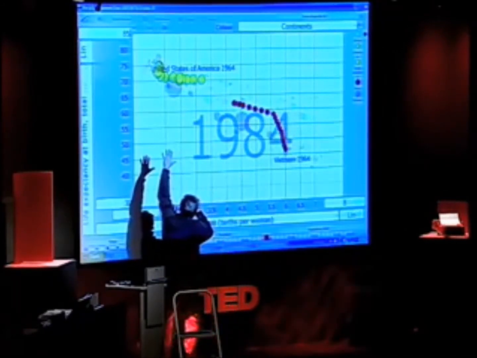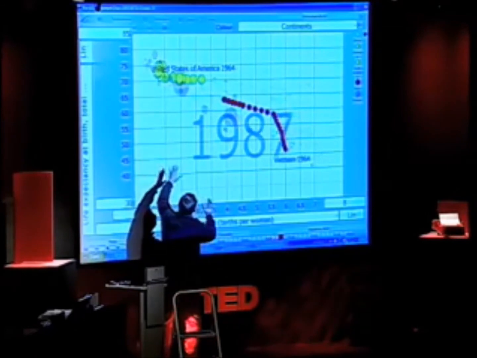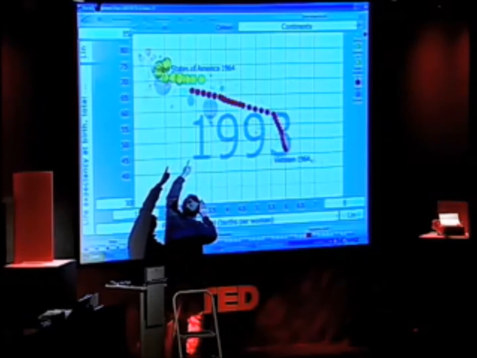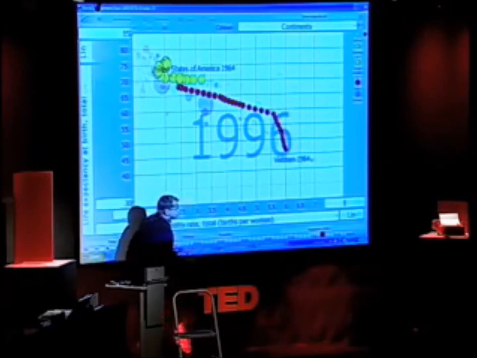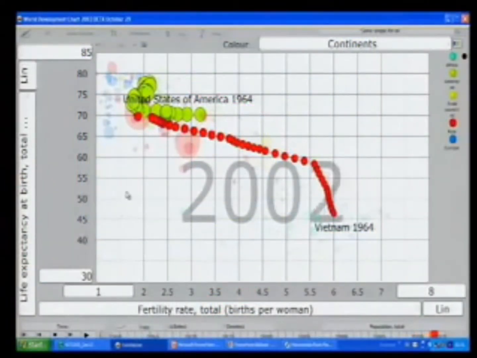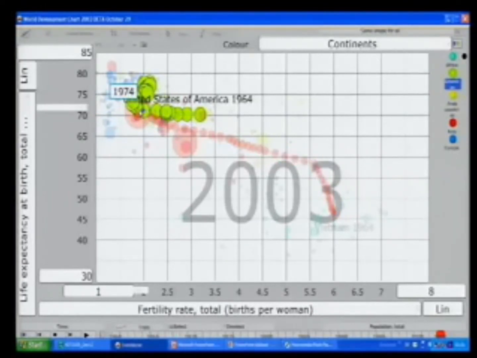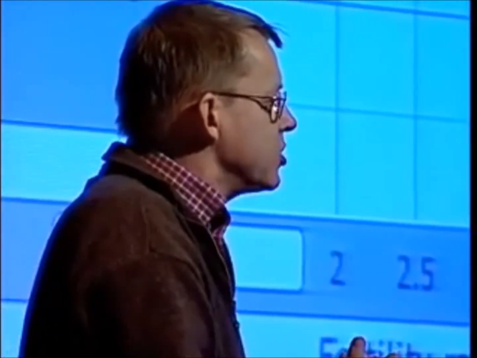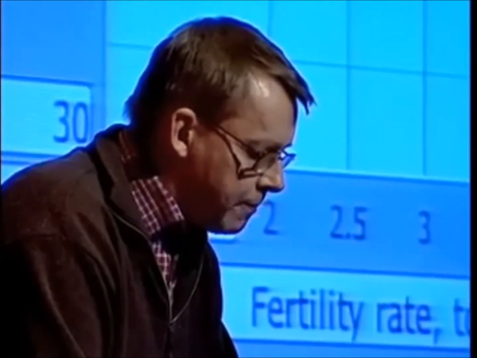And the United States up there is getting longer life, keeping family size. And in the 80s now, they give up communist planning and they go for market economy, and it moves faster even than social life. And today we have in Vietnam the same life expectancy and the same family size here in Vietnam 2003 as in United States 1974 by the end of the war. I think we all, if we don't look in the data, we underestimate the tremendous change in Asia, which was in social change before we saw the economical change.